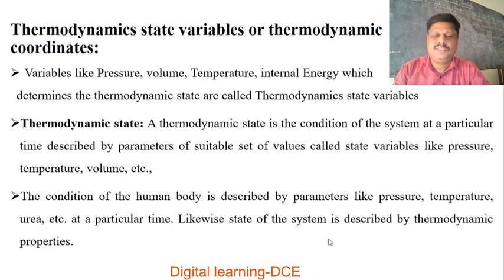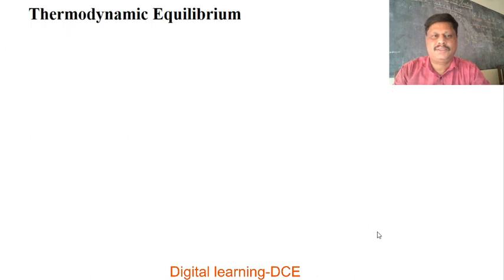Likewise, the state of the system is also described by thermodynamic properties.